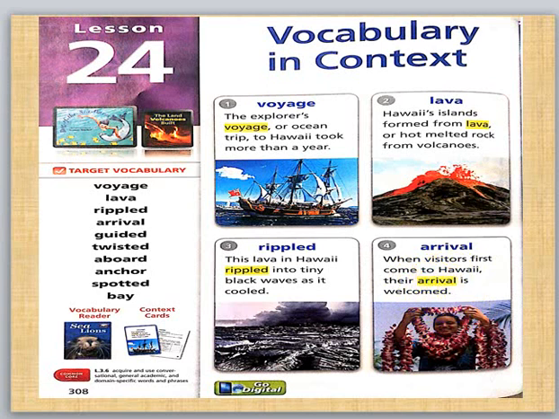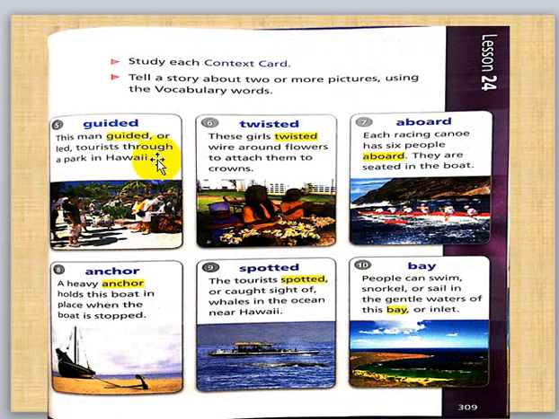Okay, let's move to another page to see the other meanings. Number 5, guided, or guide. It is the past of guide. Guide means lead, show. Like what?